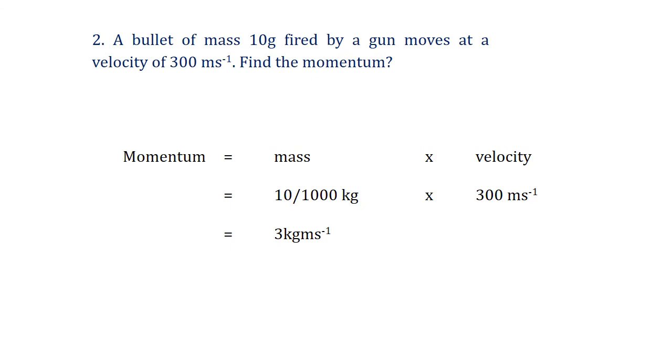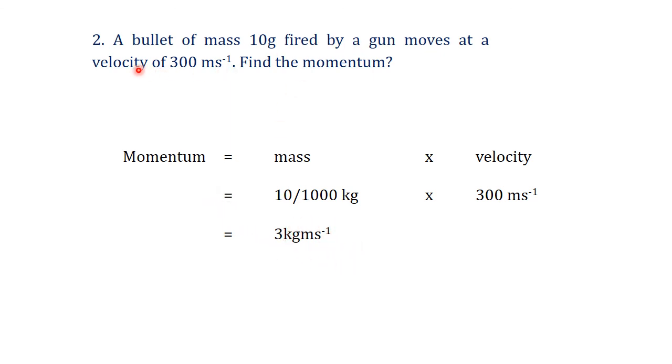A bullet of mass 10 gram fired by a gun moves at a velocity of 300 ms minus 1. Find the momentum. Momentum is equal to mass into velocity. The mass of the bullet is 10 gram. You should convert the 10 gram into kilogram, because the SI unit of momentum is kilogram ms minus 1.